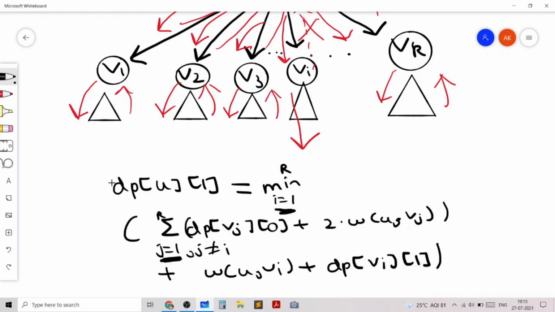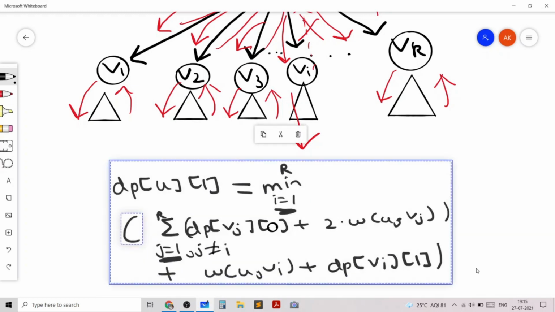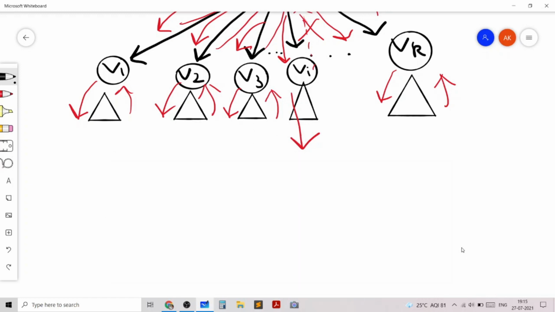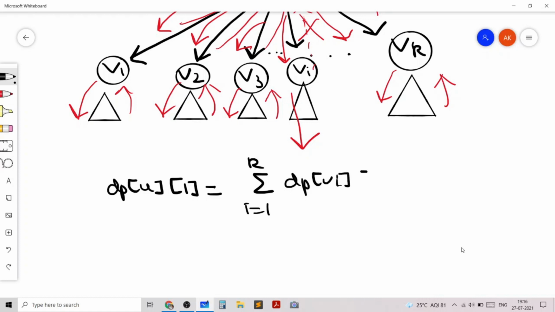So I'll remove this expression and rewrite it in a better way. Another way to think about this expression is that we are taking the sum for all i from 1 to k of dp vi 0 plus 2 times the weight of the edge from u to vi.